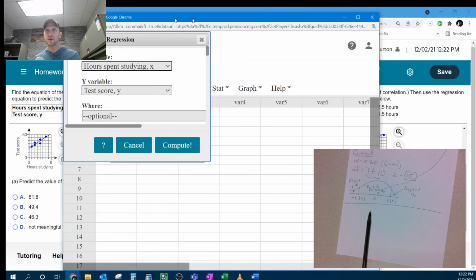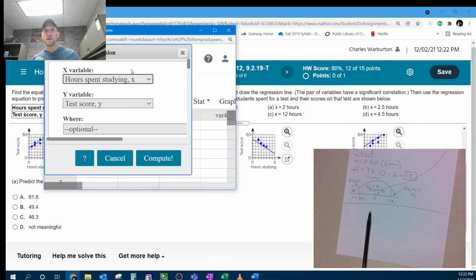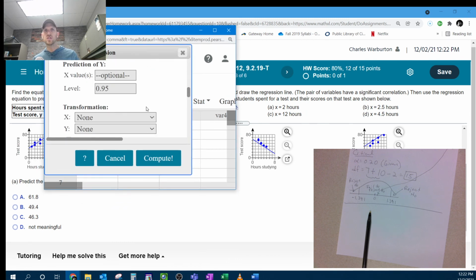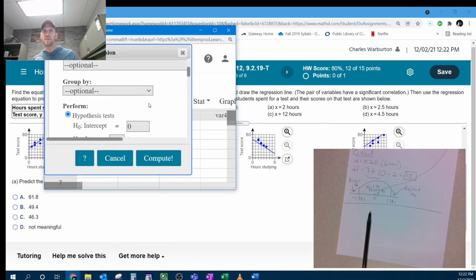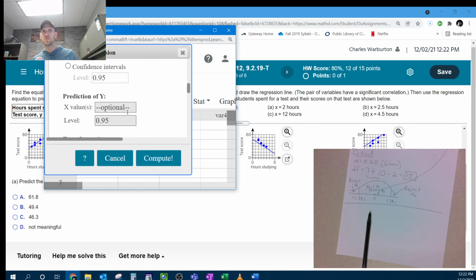If you go to StatCrunch and go to Edit, and you can edit that and go to Prediction of Y, put in those X values that you want to predict. So when X is 2, separated by a comma, 2.5, separated by a comma.